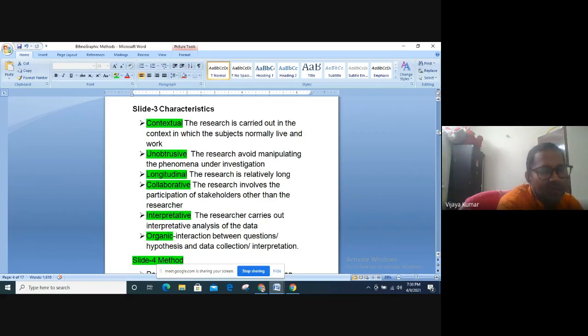In any research, even for ELT research, you can collaborate with other researchers who are doing research similar to yours, if you can identify such people in communities like ResearchGate, Academia, and Mendeley, and interact with them. Then it is collaborative research. You ask them, you interview them, how they understand things, and that is pretty fine. And ethnographic research can also be interpretive after it meets these 4 parameters of contextuality, unobtrusiveness, a longitudinal framework, and collaboration. And then you can move on to the interpretive analysis.